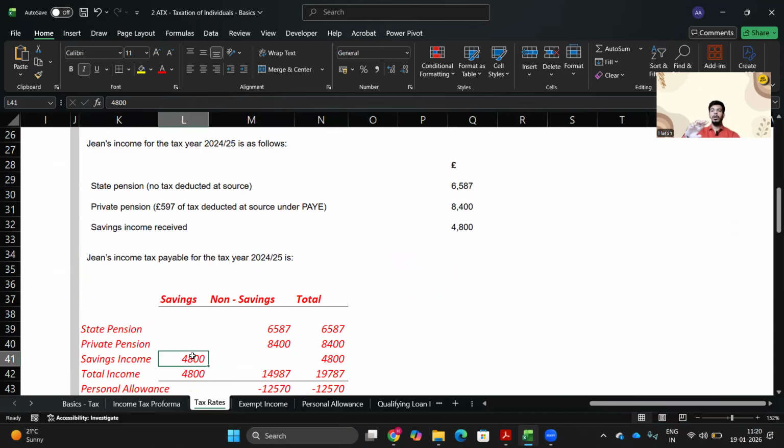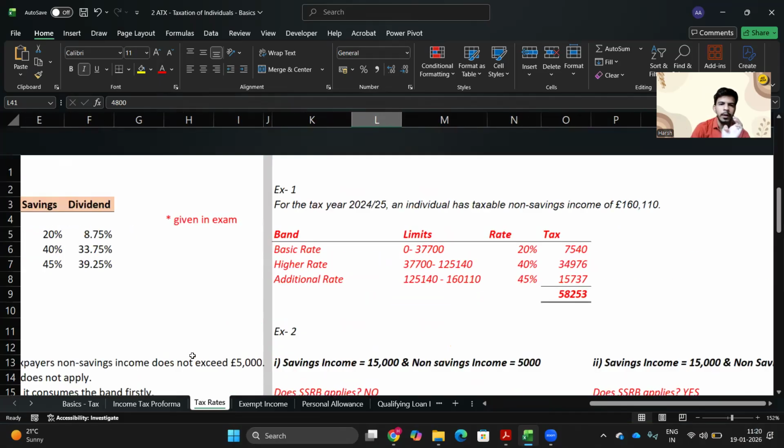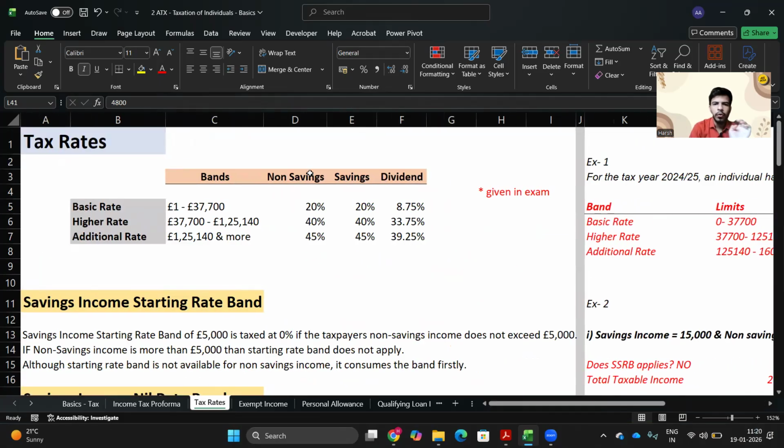And now again, the thing you need to understand is that you cannot apply the tax rates based on what you think it should be. Okay, there is a clear rule that you should hop over from non-savings to savings and then dividend income.